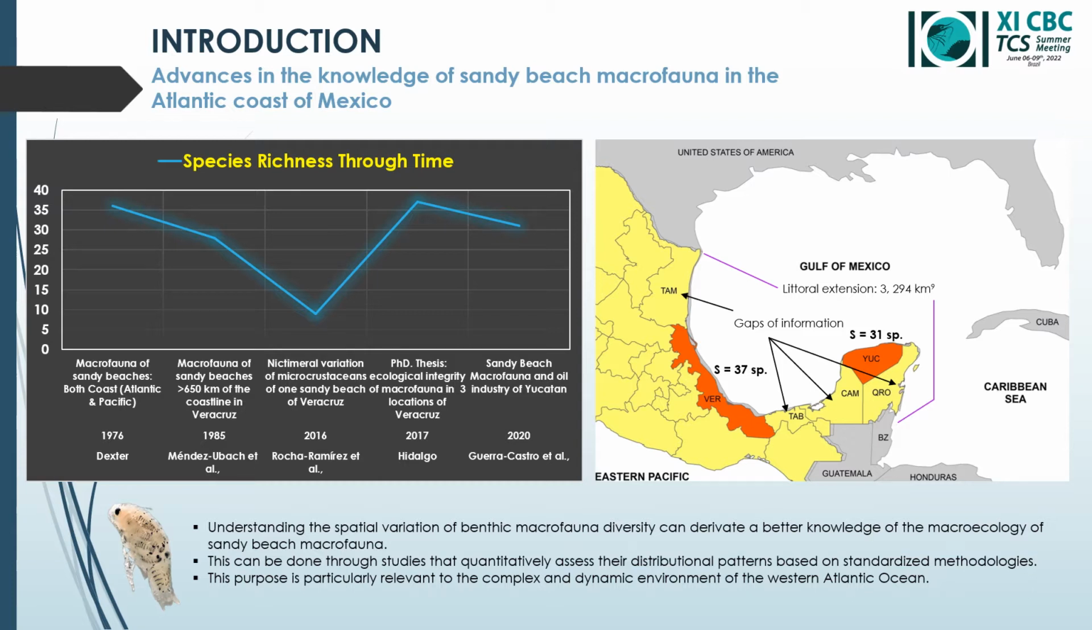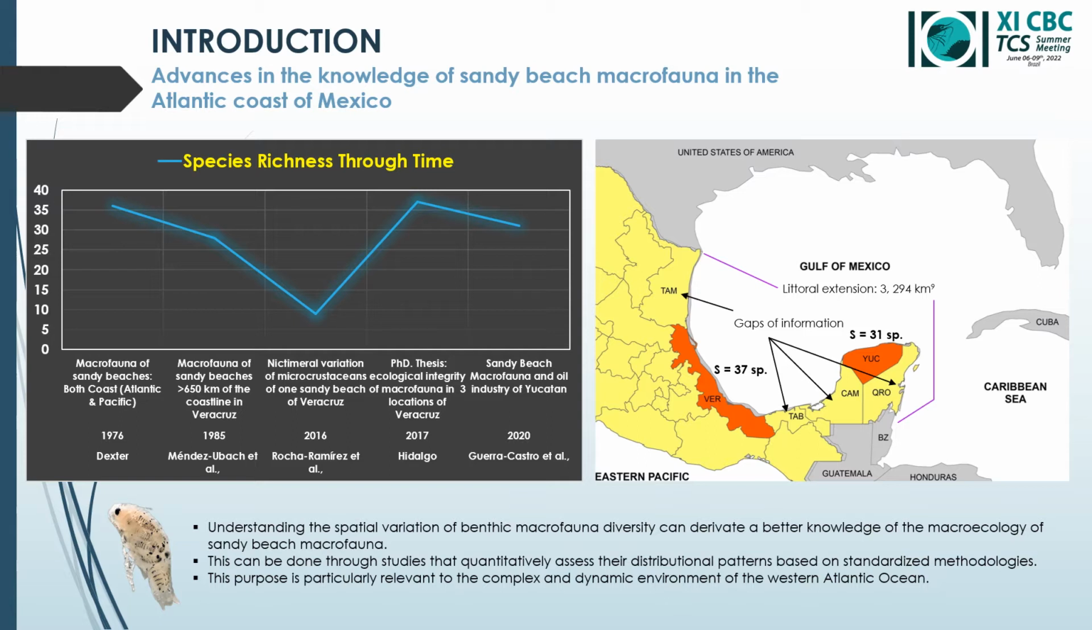Since the publication of Dexter, who made the first attempt to describe the richness of sandy beach macrofauna along both coasts of Mexico, and the later contributions of Mendez Ubach, Rocha Ramirez, Hidalgo, and Guerra-Castro and colleagues, who analyzed the species diversity related with the development of the oil industry of the Yucatan state, many gaps in information remain.